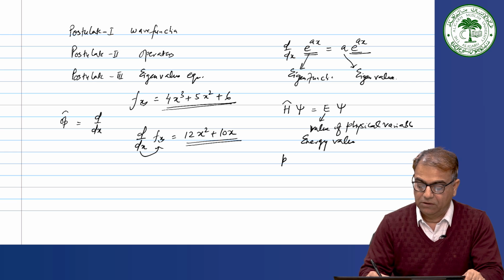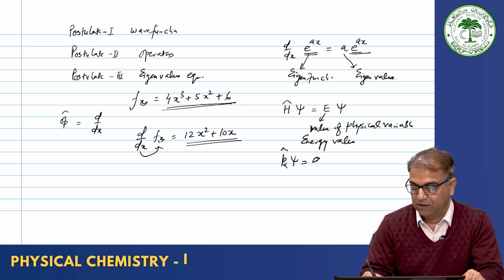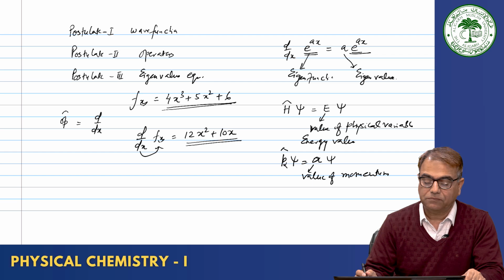If you operate with the operator of momentum, you get certain values, say a, and this is the value of momentum, and so on. Okay. So, this we did in the last class.